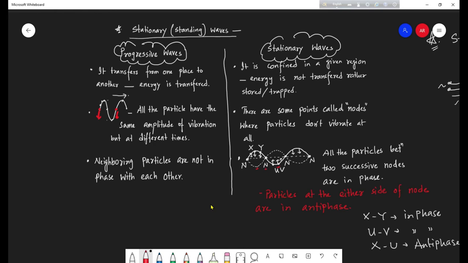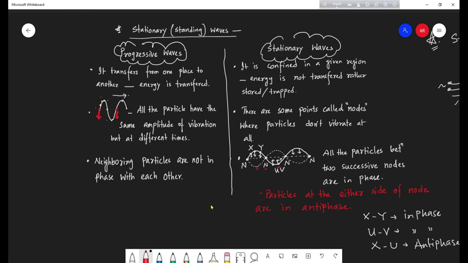But the red marked point with the white marked point here, they are not in phase. These neighboring particles are not in phase. Why aren't they in phase? The first violation is that they do not have the same displacement. So ultimately, the neighboring particles in the progressive wave, you will not see them to be in phase.